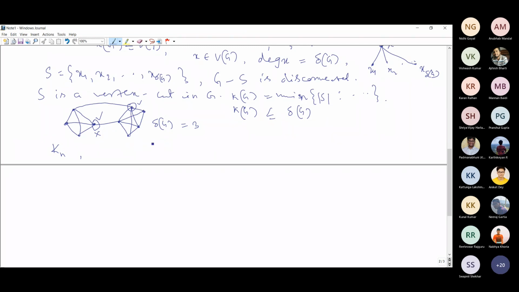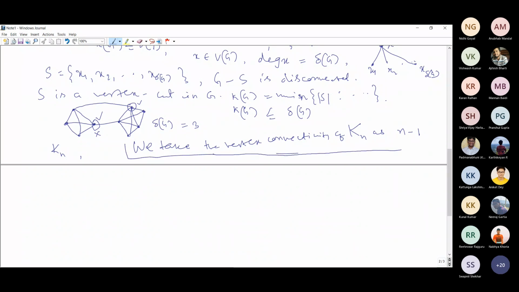Any number of vertices you go on removing, it is not going to be disconnected. So for a complete graph we take the vertex connectivity as n minus 1. You remember this, right?